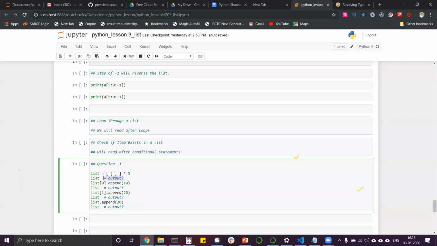What will be the output here? And here? And here? This is the first output, this is the second output, this is the third output, this is the fourth output. I want the end result output and also the explanation of why it is happening like that.